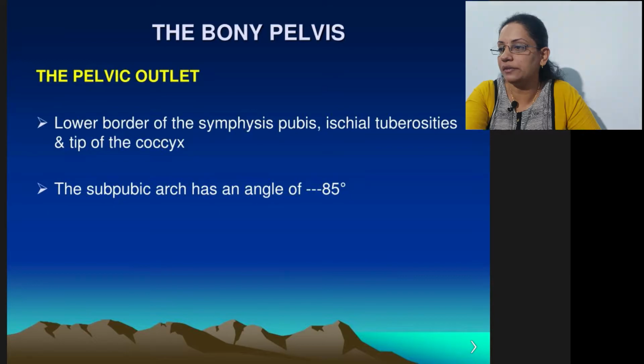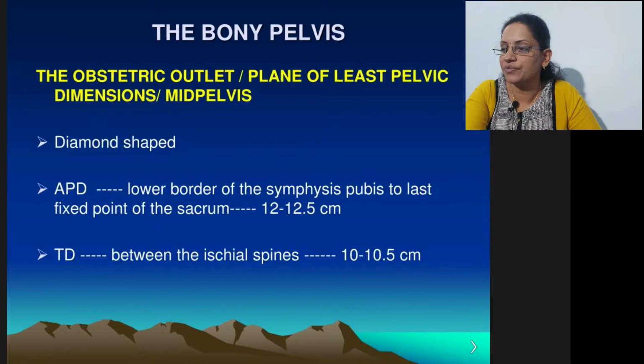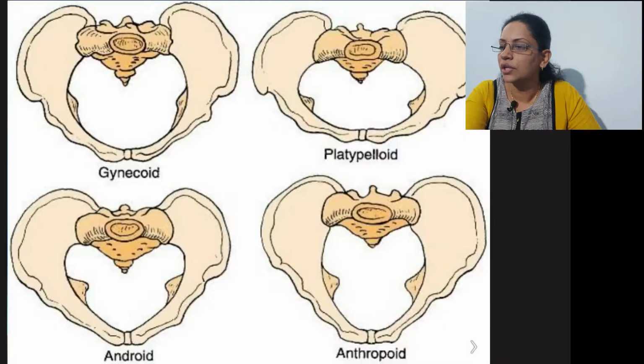This is the bony pelvis with all the bones. This is again the detail and description about the pelvic cavity. Now these are the different types of pelvis.